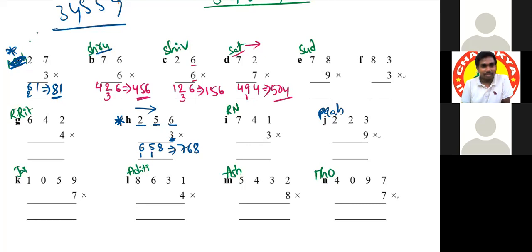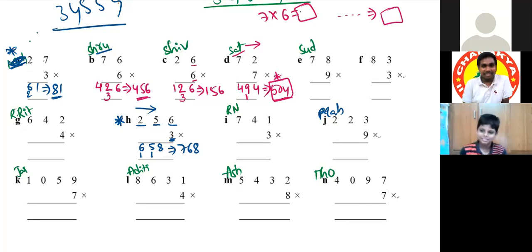Sir, even if we do it from right to left, we are getting the same answer. You should get the same answer. Otherwise, your process will be wrong. Whatever the method, you should get the same answer, right? Because it is mathematics. Whoever is asked how much 7 sixes are, everybody should say the same answer: 42.